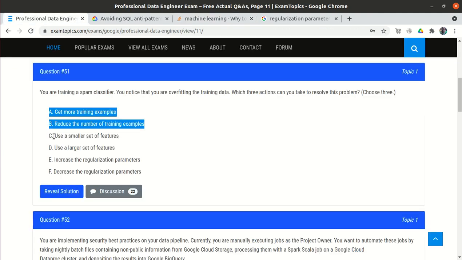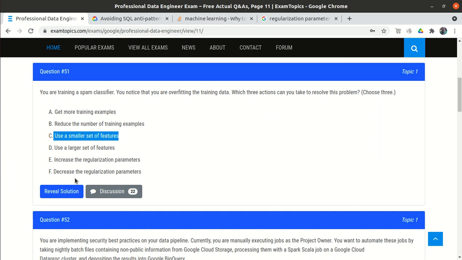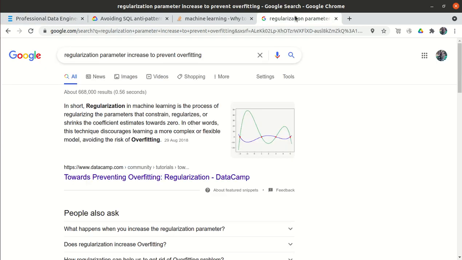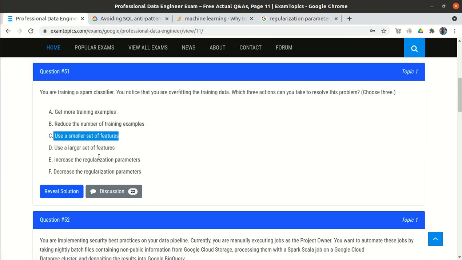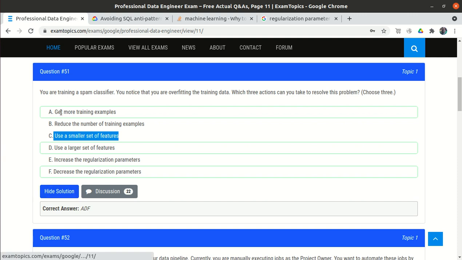So we need to use a smaller set of features. The third thing is regularization. Regularization is a basic concept in machine learning which avoids the risk of overfitting, so we need to increase the regularization. So out of E and F, it is E. If we reveal the answer, it is A, D, F. So A, D, F is wrong.